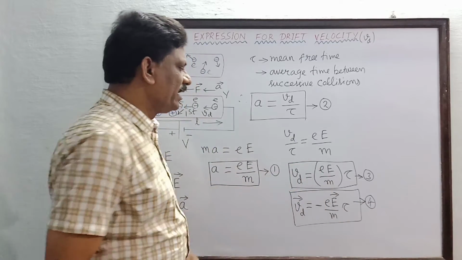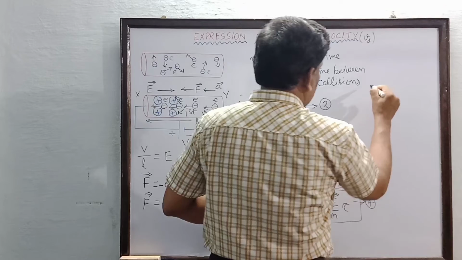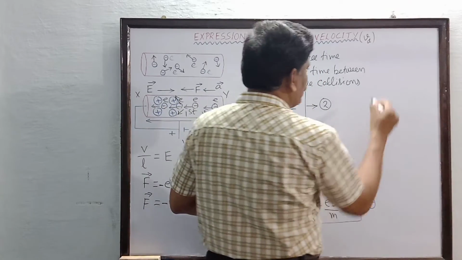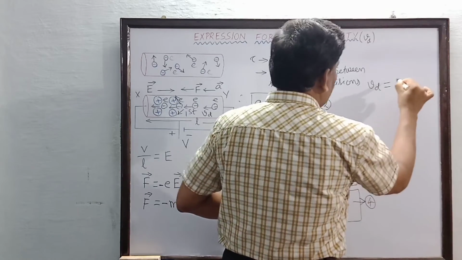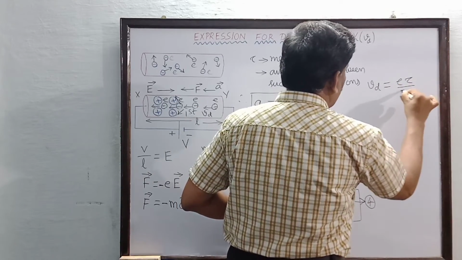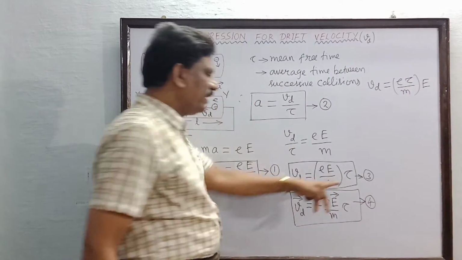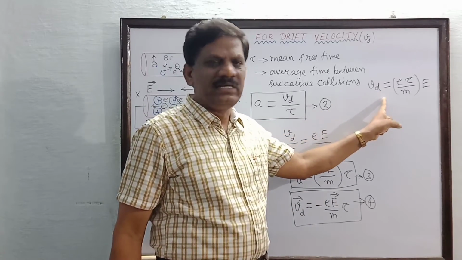Now the same equation I am going to rewrite in another form. Equation 3: V drift is equal to e tau divided by m, into capital E. The third equation is in the scalar form, and the scalar form of the equation is what I have written here.